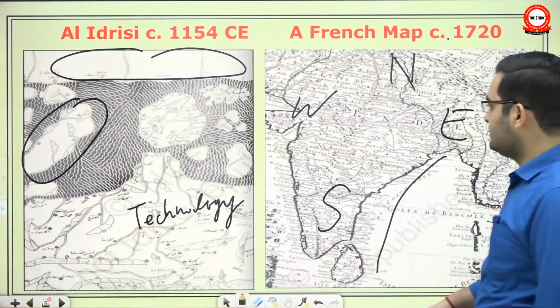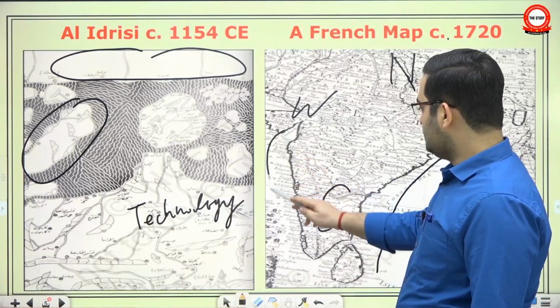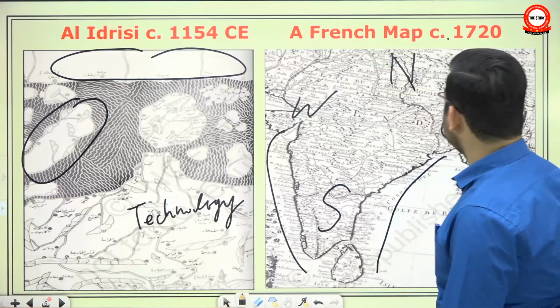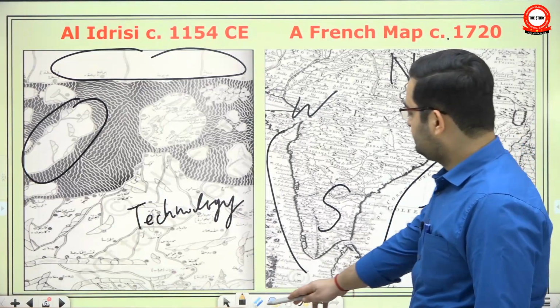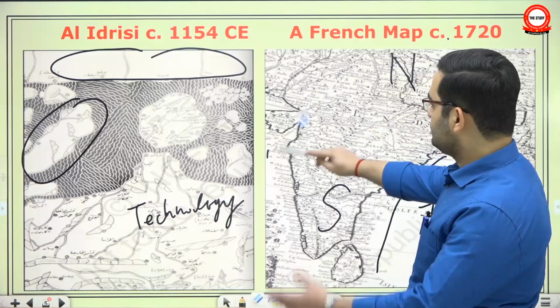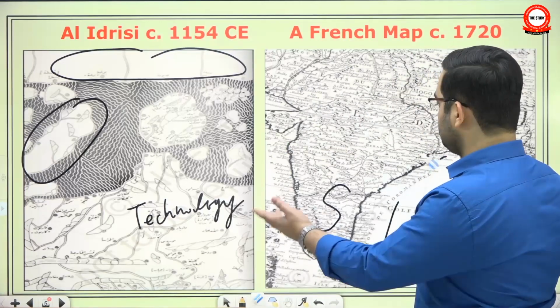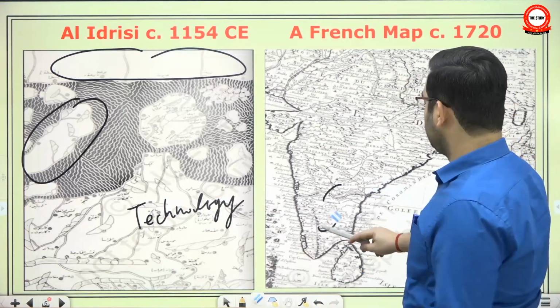Okay, but then here the map is, especially look at the border areas. See how well detailed it is. They have pointed out so many cities and ports, etc. Why? Because it was a European map produced in 18th century, especially by a community or a society that was very interested in trade, coastal trade. So they had a very good knowledge of coastal area. But look at the inland. Now we saw how strange this one appears, this map. It's almost upside down.